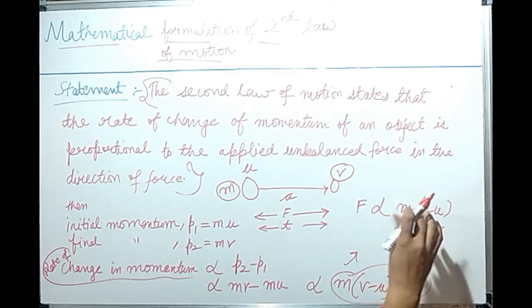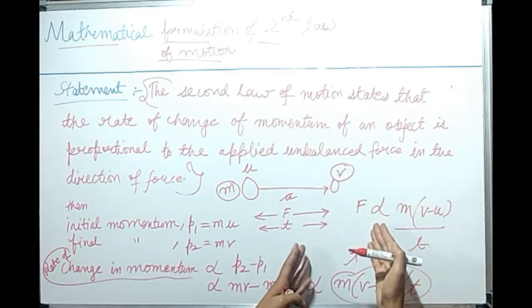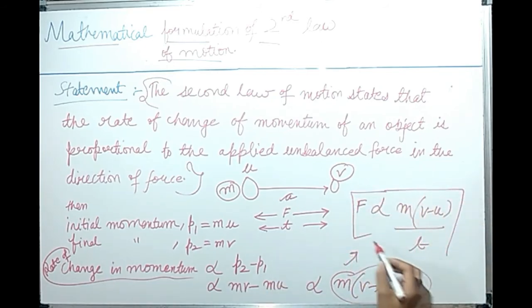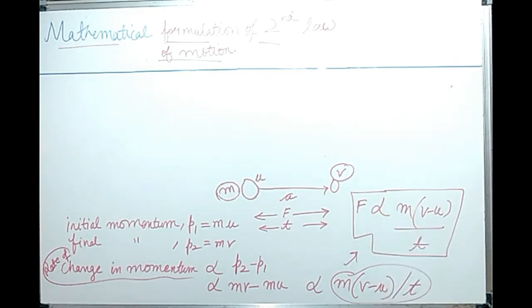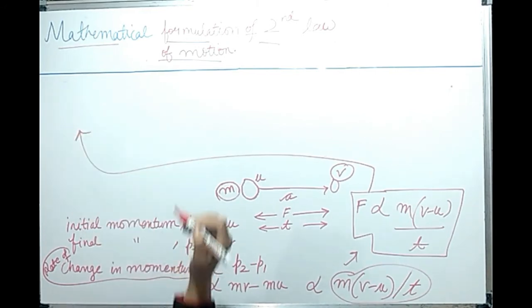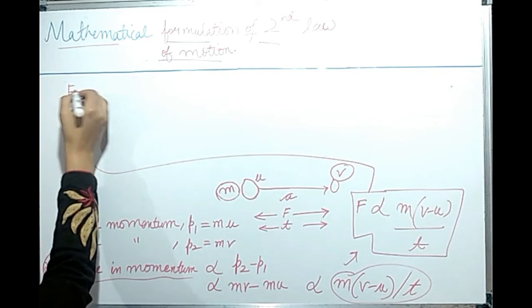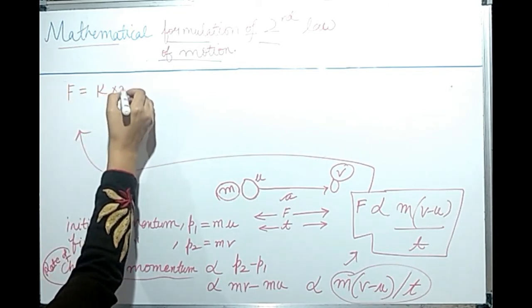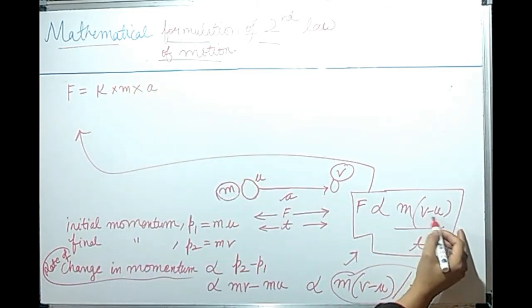What we have written here is nothing but the statement of the second law of motion, because we are doing the formulation of the second law of motion. Now in this expression, we have to remove the constant of proportionality. I am removing this proportionality sign and writing F equal to K into mass into acceleration, because this here is change in velocity.